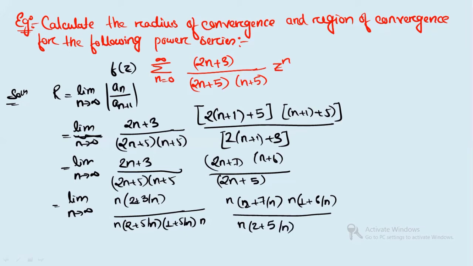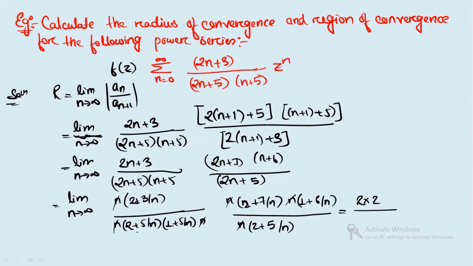So if you see here, this 3 by n, when n tends to infinity, if you cancel n, this n cancels this n, this n cancels this n, this n will cancel this n. All right. Now the left out terms are 3 by n, 5 by n. These all terms will be 0 because n tends to infinity. So what you will have here? Only this 2, right? In the numerator you will have 2 into 2, right? And this is just 1.